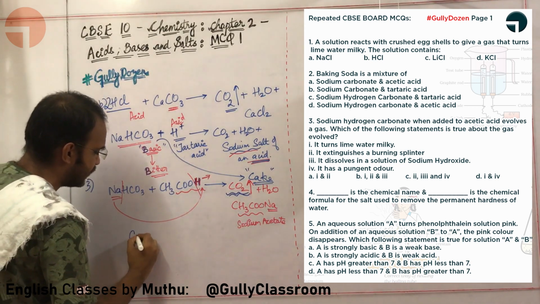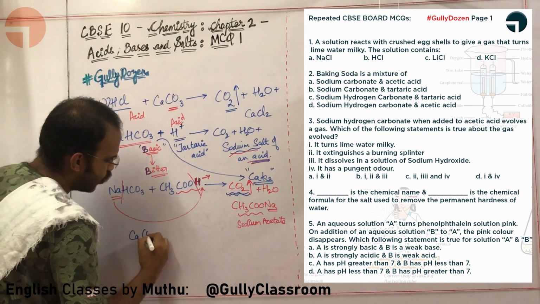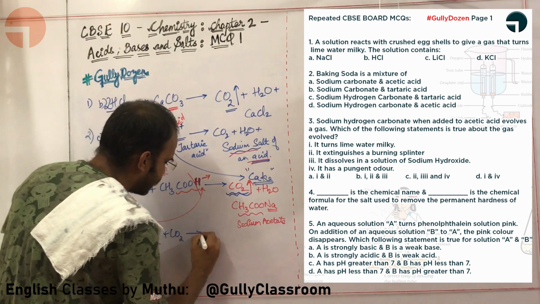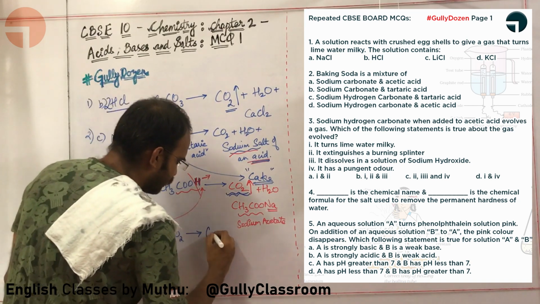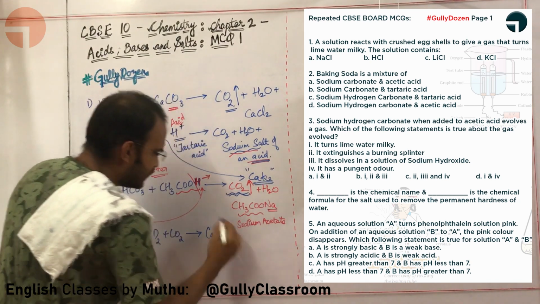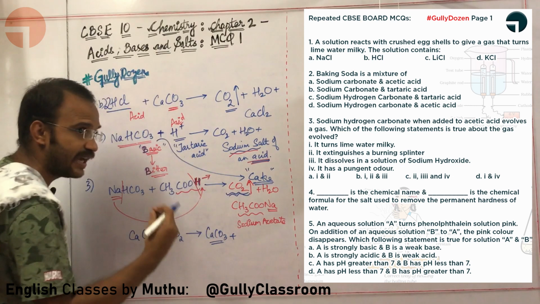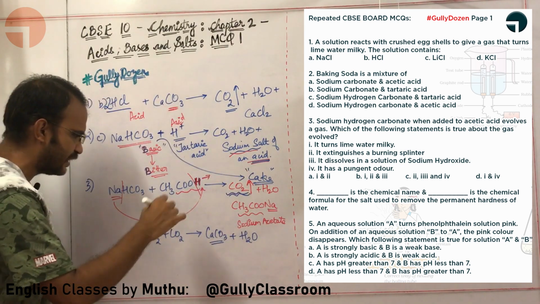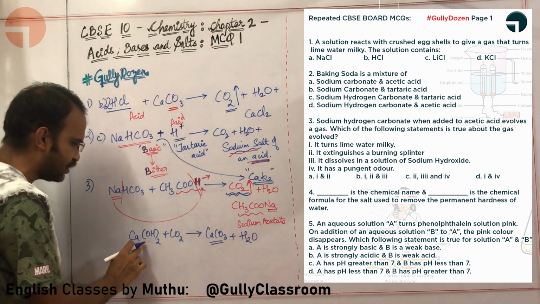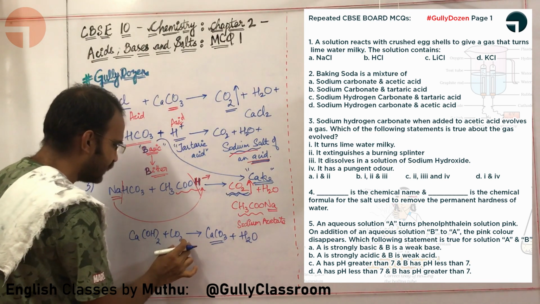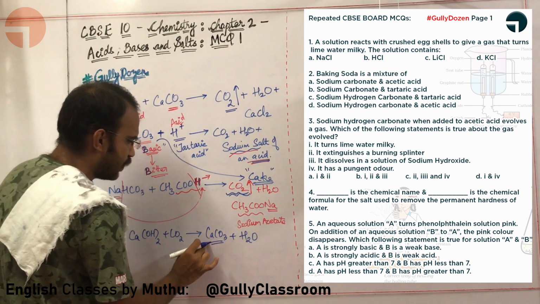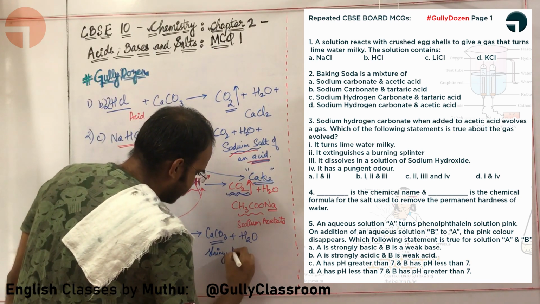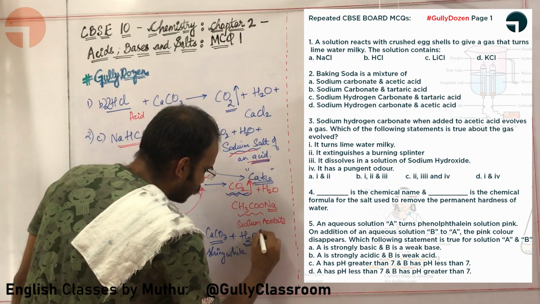Okay, lime water is Ca(OH)2. If you are adding carbon dioxide to this, what will happen? You will get CaCO3, which will turn lime water milky, and it will send water outside. Calcium hydroxide, when it combines with CO2, forms CaCO3, which is shiny white in color, and sends out water.